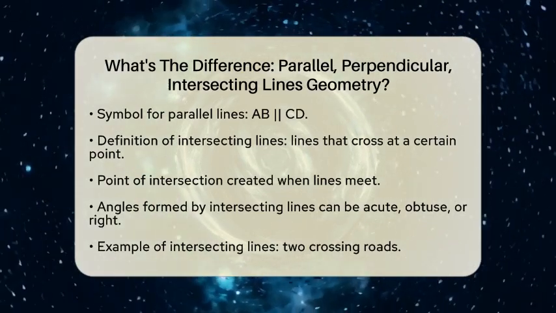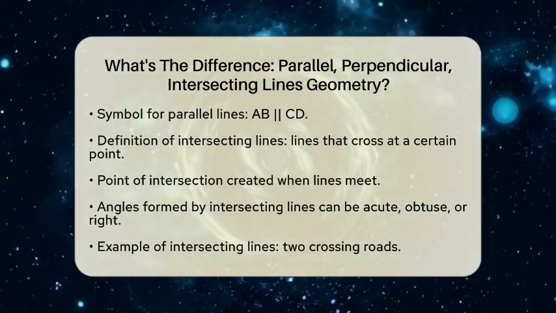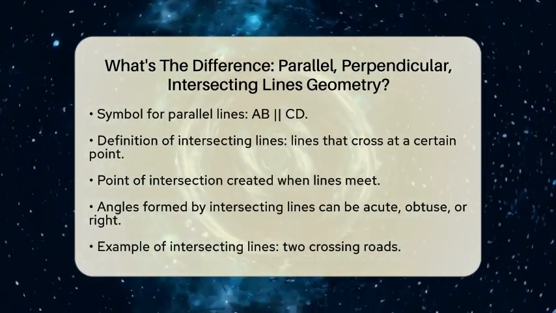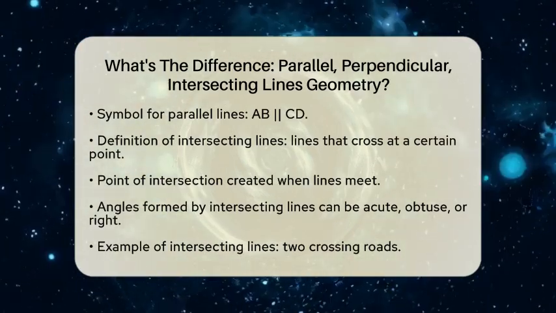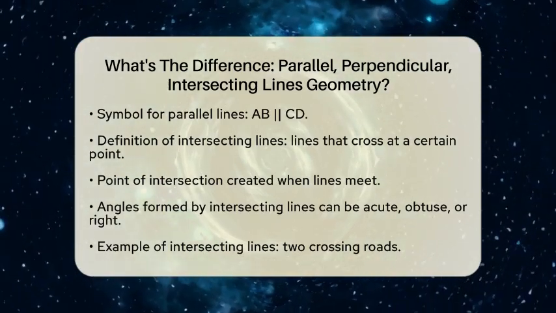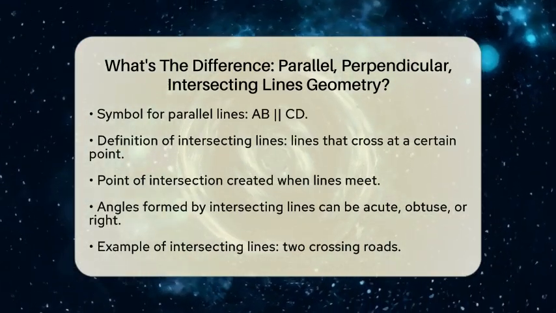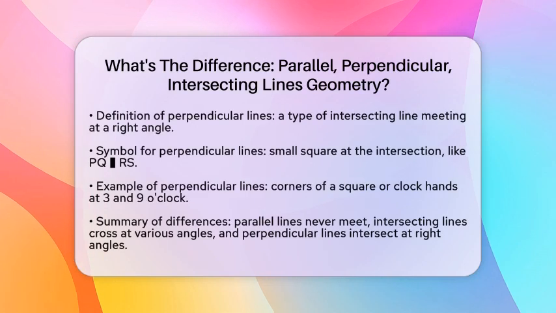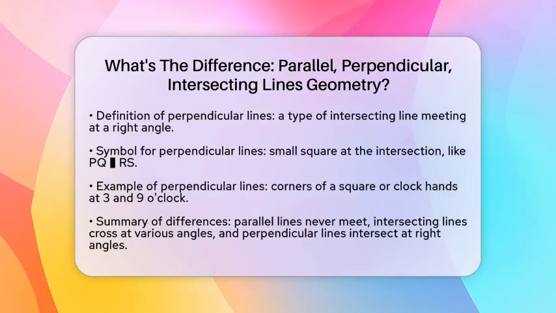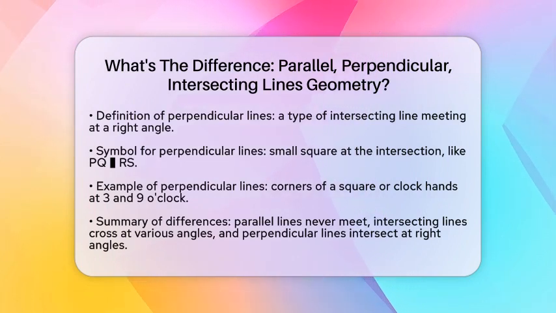Now let's focus on perpendicular lines. These are a special type of intersecting lines. They meet at exactly a 90-degree angle, which is also known as a right angle. The symbol for perpendicular lines is a small square at the intersection point, like this: PQ ⊥ RS. A classic example would be the corner of a square or the hands of a clock when they point at 3 o'clock and 9 o'clock.